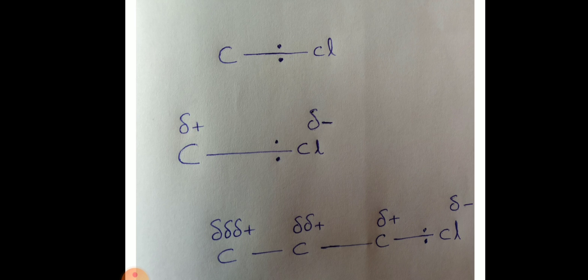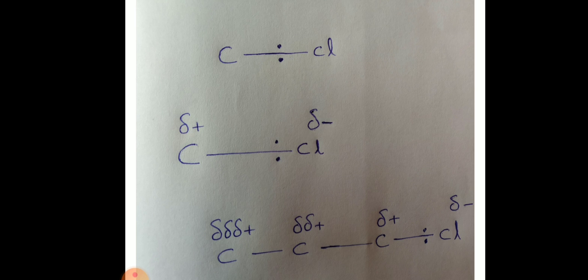Here chlorine has more electronegativity, so it is trying to pull the bonded electron pair, the sigma bonded electron pair, towards itself. So chlorine gets a partial negative charge and the other atom gets a partial positive charge.